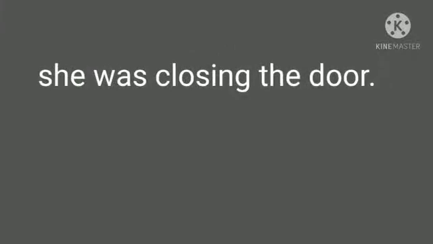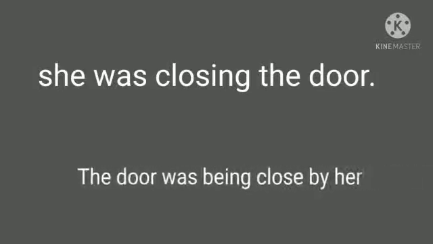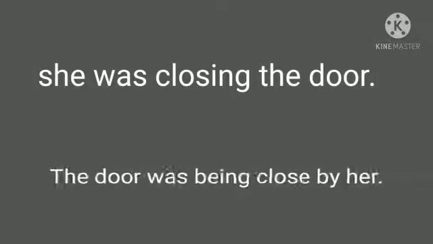Now if we talk about an example, you can look over here on your screen. The active will be she was closing the door, and the passive of this past continuous example will be the door was being closed by her.